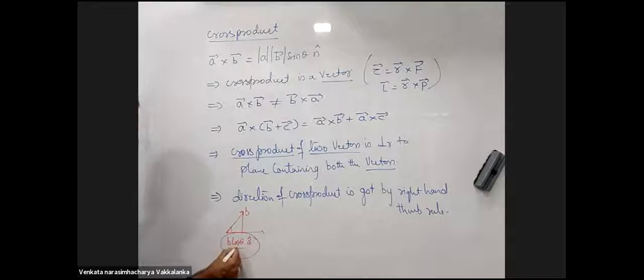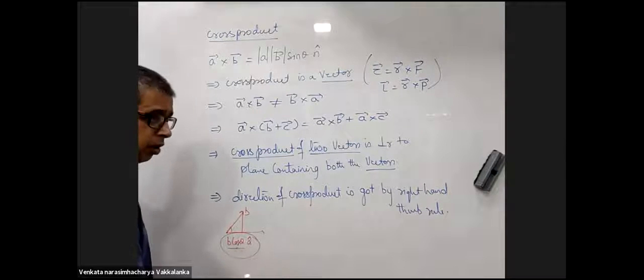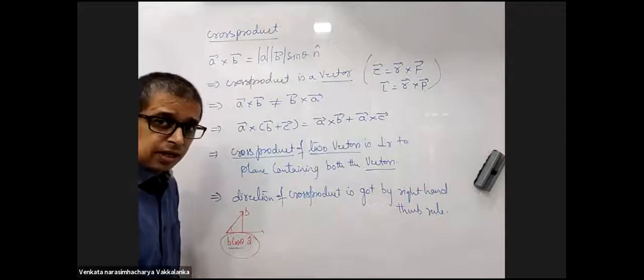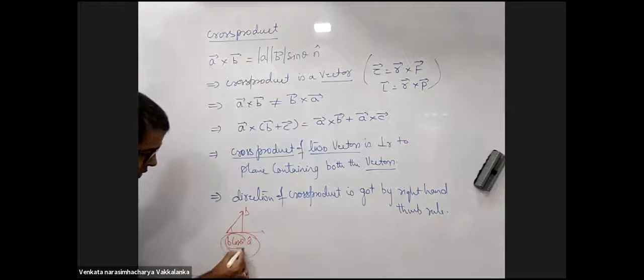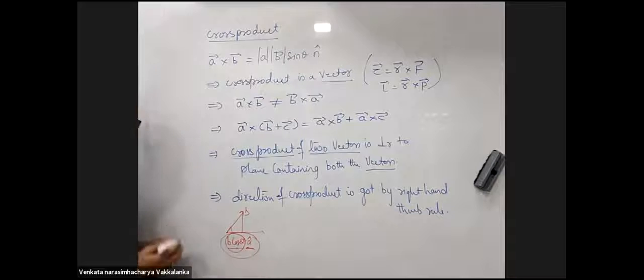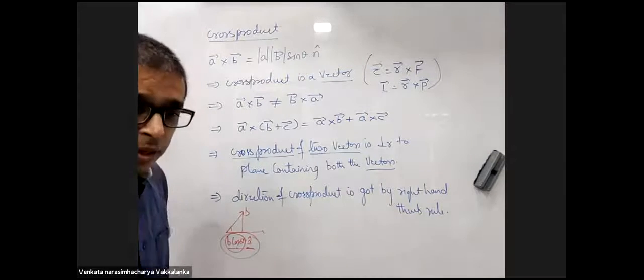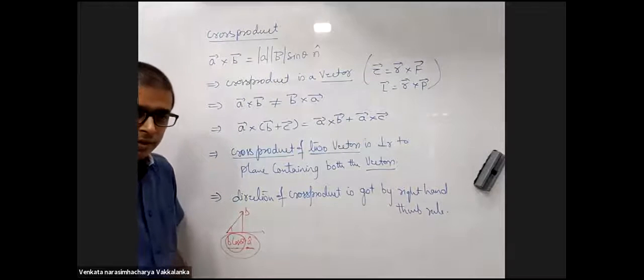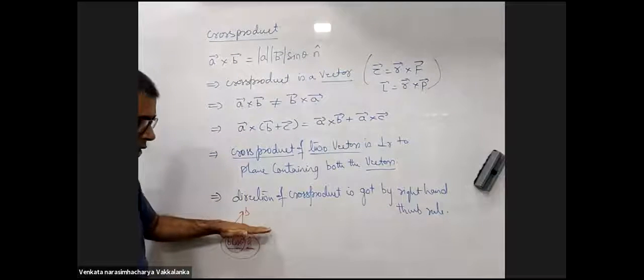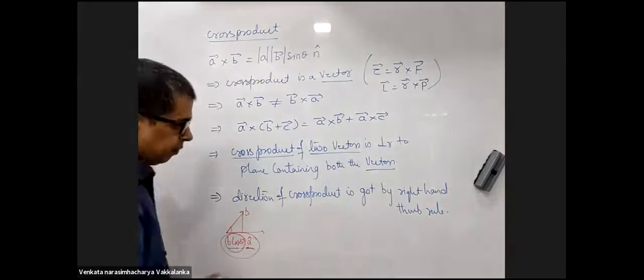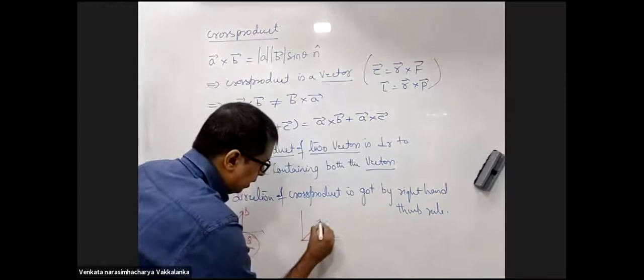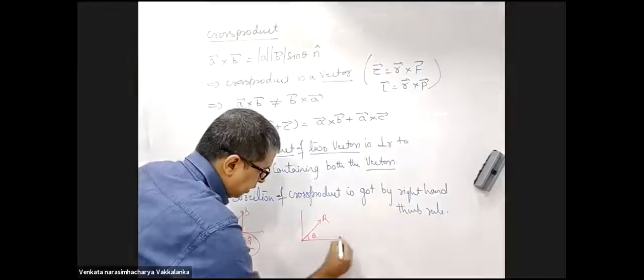To find B cos theta, I took the help of dot product, but dot product is a scalar. It gives me only this quantity. I'll have to multiply with this to get the component of B along A. Why should that make dot product a vector quantity? I'm finding out B along A. There is a vector R. This is theta.